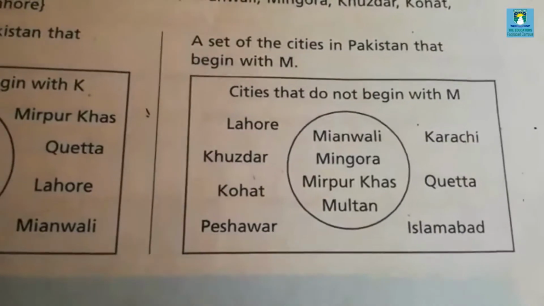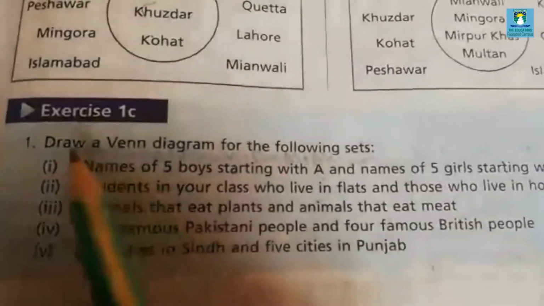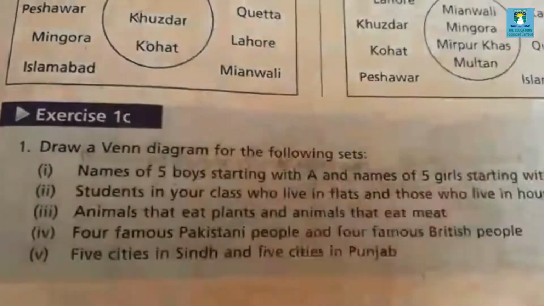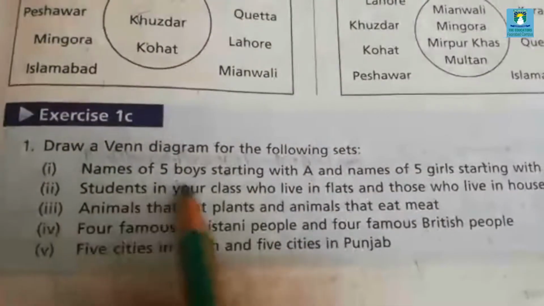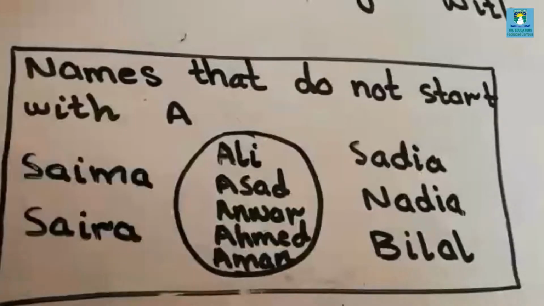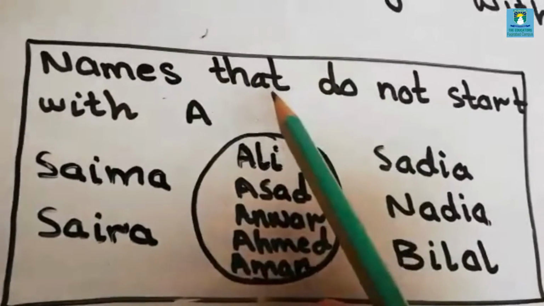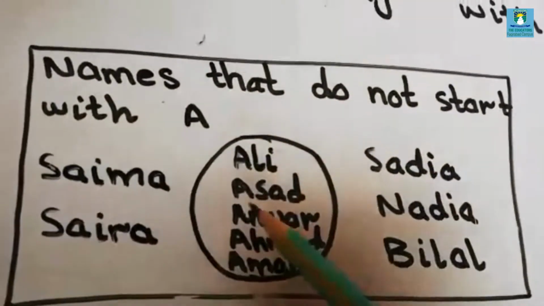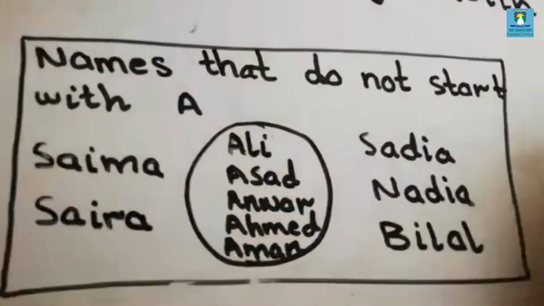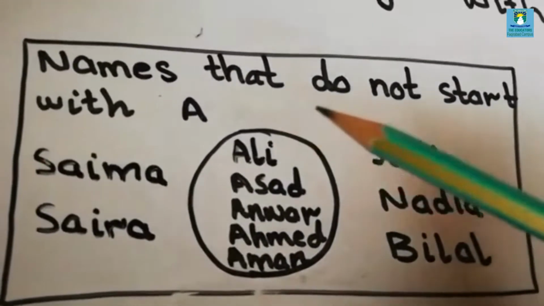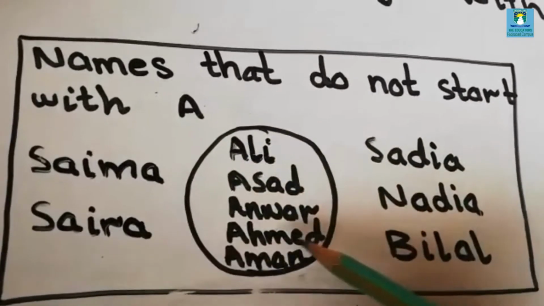So let's start the exercise 1C, which is on page number 7. Question is, draw a Venn diagram for the following sets. The first one is names of 5 boys starting with A. Here we have drawn a Venn diagram, and we have written the names of students or boys whose name is starting with A, like Ali, Asad, Anwar, Ahmed and Aman.